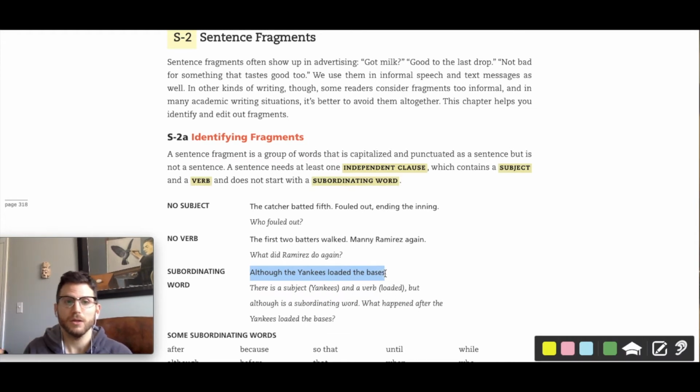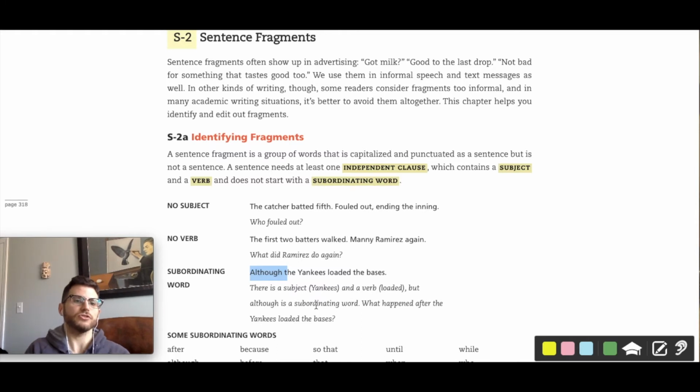So I've got a fragment. It would be exactly the same problem if this were because the Yankees loaded the bases. I'd have a dependent clause but no independent clause. Remember, your book tells you a sentence needs at least one independent clause with a subject and a verb. Here we've got a subject and a verb, but it's introduced with this subordinating conjunction.